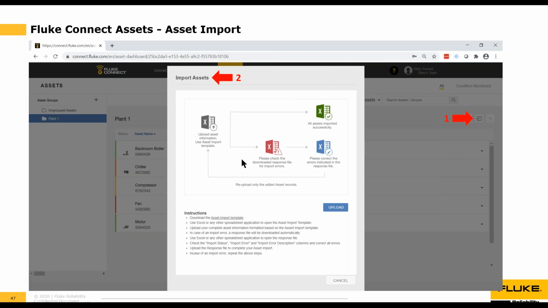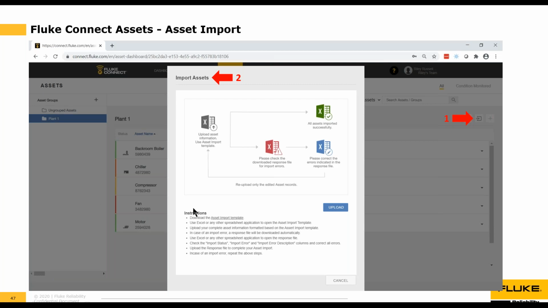Because you're telling me maybe, Chaun, this is great, but I literally have thousands of assets and I already have all that information in an Excel spreadsheet. I don't want to have to manually enter all 1,000 assets into your software. That will take me forever. Okay, that's fine. We understand that, and we have a solution for that. You can download the asset import template, which is an Excel file that we created that you can copy your asset information into. You have to use our template. You can't use your Excel file. It will create crazy results.